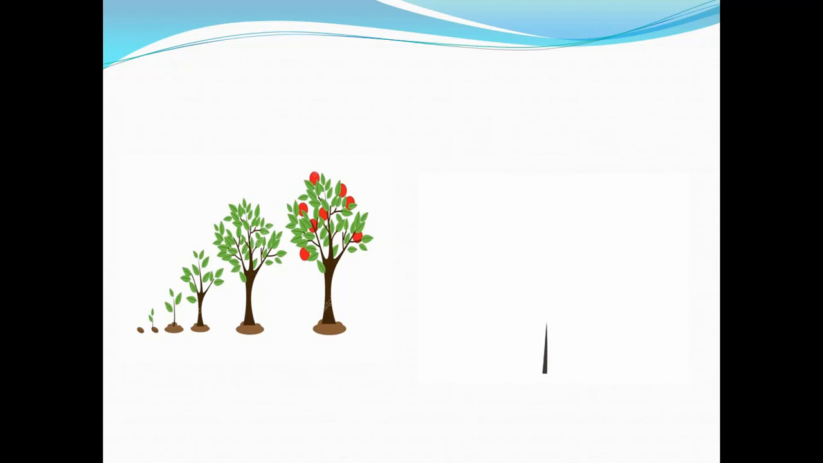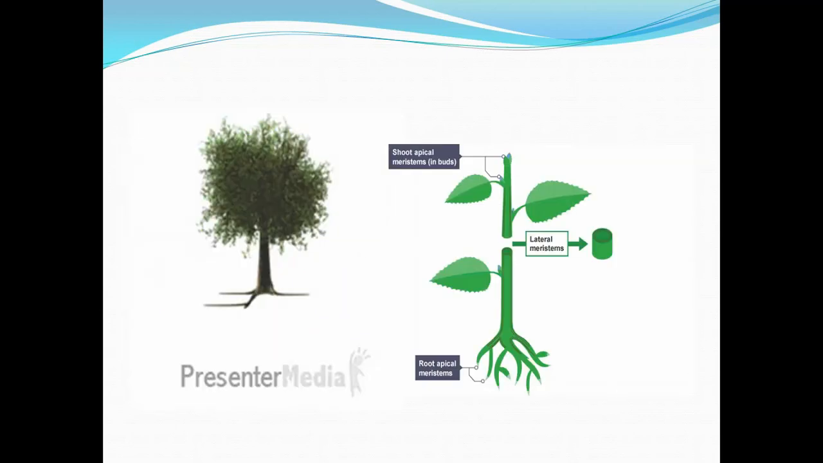Okay, clear? Next, here you see plants not only grow from the shoot, plants also grow from the root. Yes, the root of the plant also grows, isn't it? So we find apical meristem at the tip of the root also. In the picture it is very clear, at the tip of the root also we find apical meristem, because the root of the plant also grows.